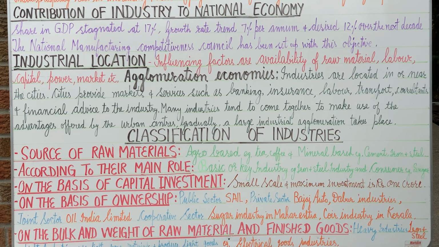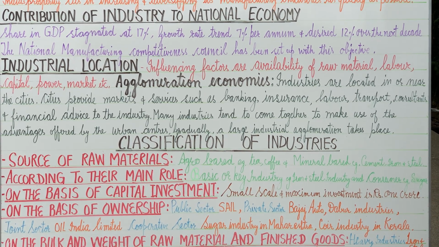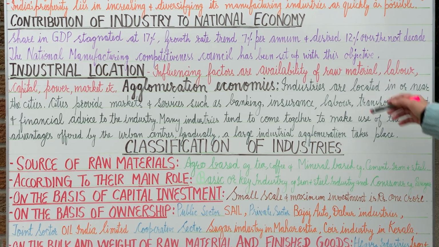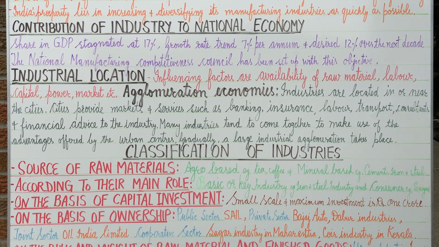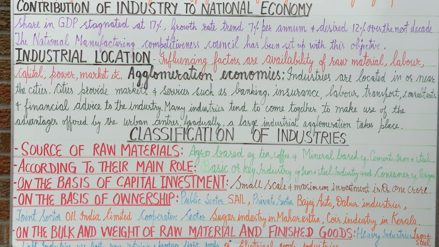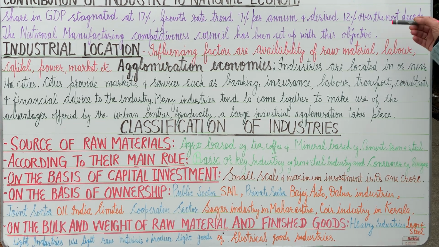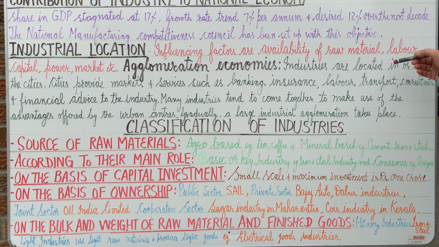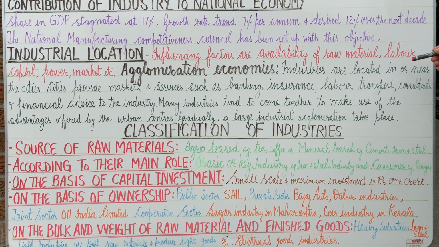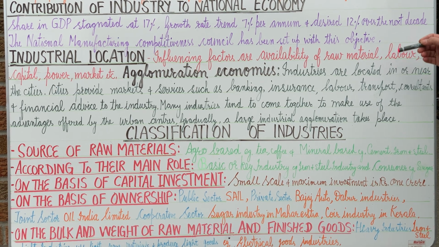Other than this, government policy also affects the location of industries, and we look for a place where all these factors are easily available at less cost, because less cost is a major factor for industrialization. If products are not expensive and are of better quality, only then can we compete in the international market because of globalization.